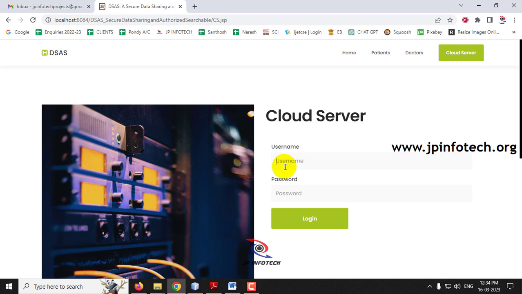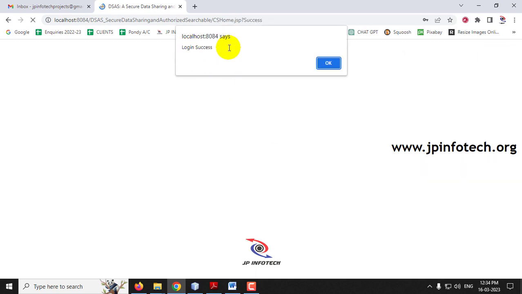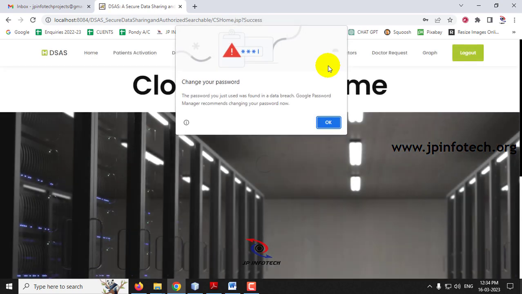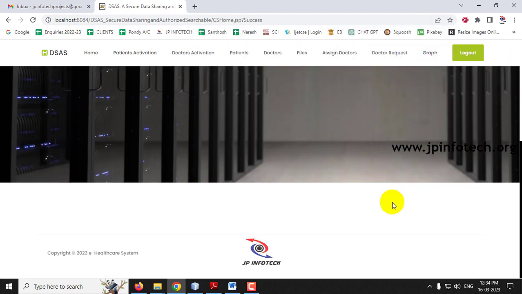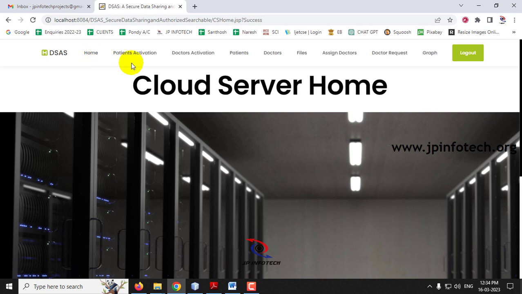Just log in with the username and password as cloud, where C is in caps, and then click login. Now you can see the login success message, click OK. And now you can see the cloud server home page, where you can see options like patients activation, doctor activation, patient doctor files, assign doctors, doctor request, graph, etc. Let us see one by one.